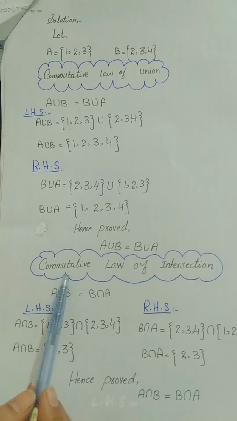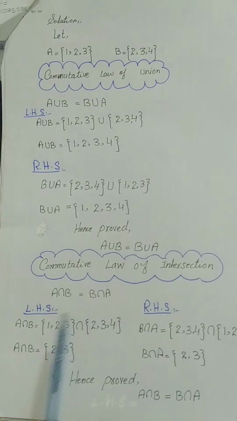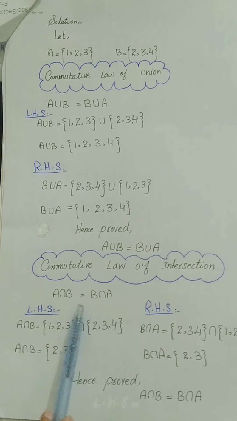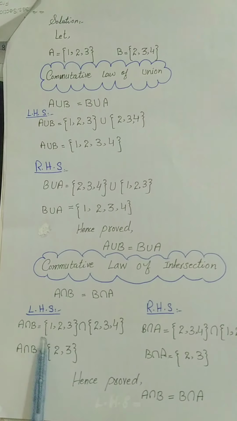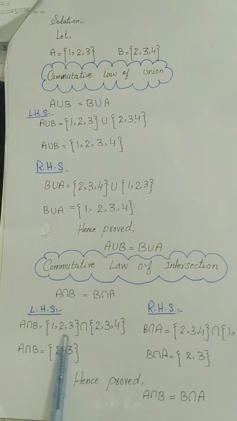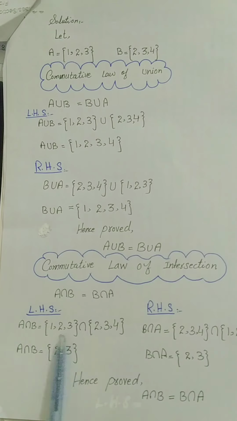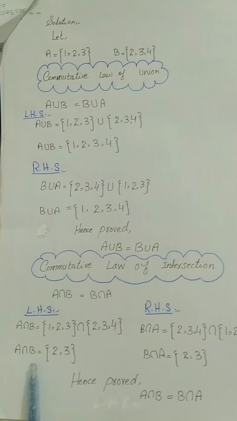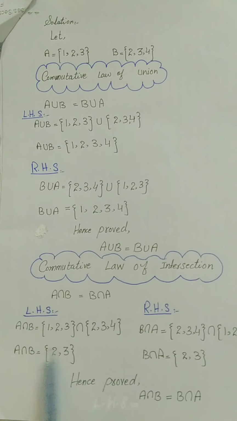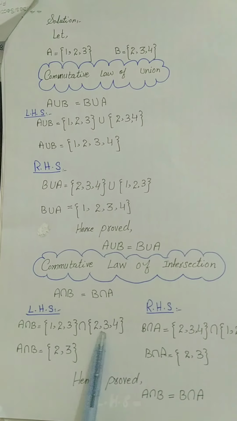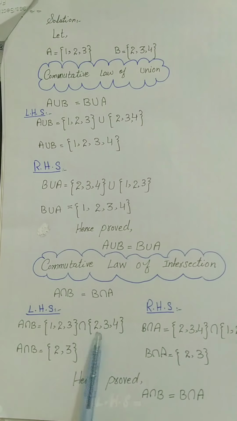Now we prove the commutative law of intersection. Here we have A intersection B and B intersection A. The left hand side is A intersection B. By putting the values of A and B, which are given, A intersection B is {2, 3}, because in intersection we write the values which are the same and which are in both sets.